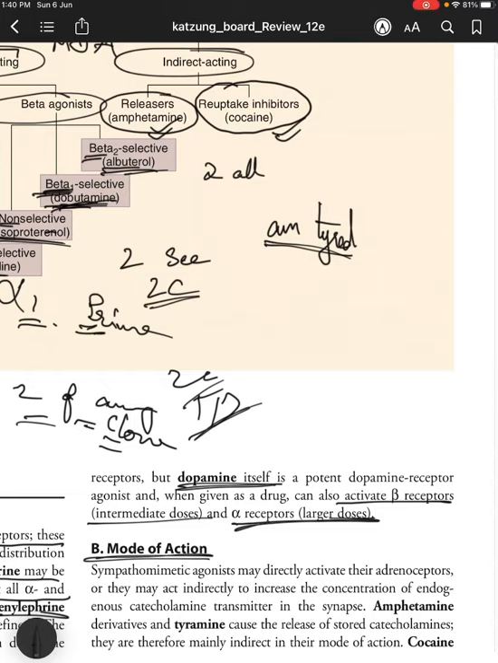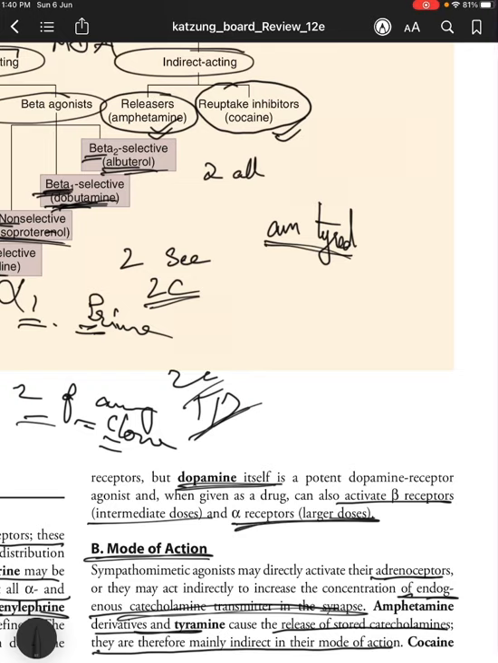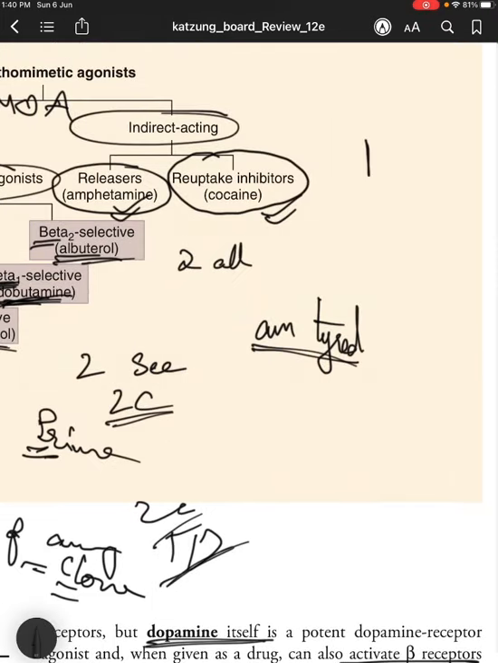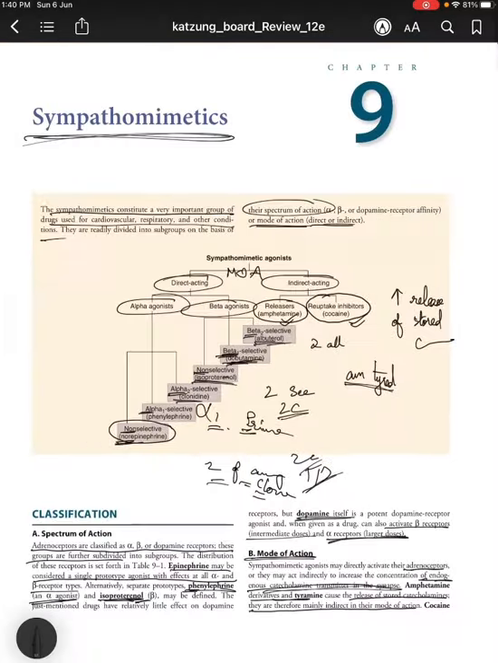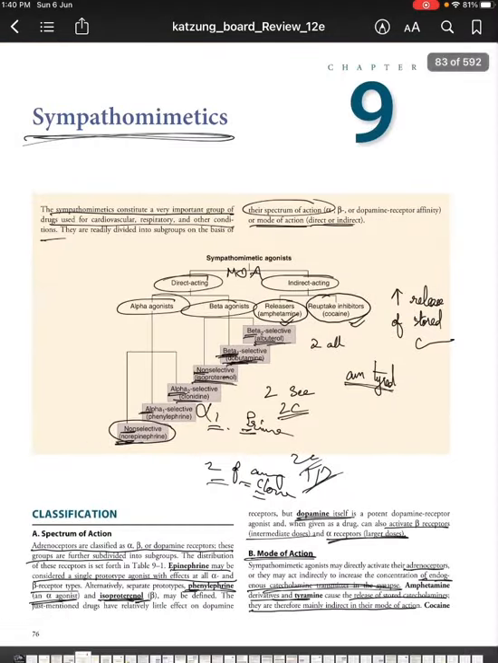Coming to their mode of action, sympathomimetics may directly activate their adrenoceptors, or they may act indirectly to increase the concentration of endogenous catecholamine transmitter in the synapse. So amphetamine derivatives and tyramine cause the release of stored catecholamines at the synapse level, and they are therefore mainly indirect in their mode of action. So releasers increase the release of stored catecholamines at the synapse level.